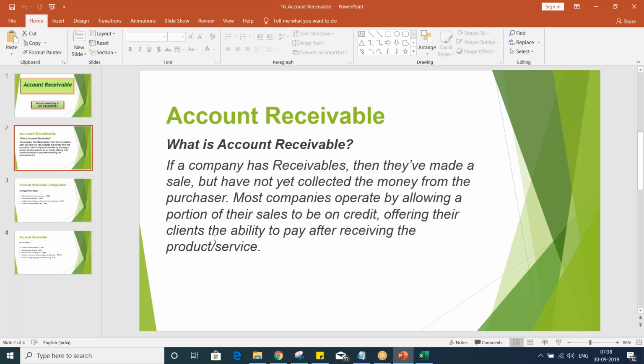Suppose Tata Motors has sold a vehicle worth 1 lakh rupees to a particular customer. For that customer, if they post this amount in their ERP, they will treat it as a liability, because they must pay this amount to Tata Motors. At the same time, the same amount is treated in Tata Motors as an asset. Why? Because these are our receivables, which we are going to receive after some time.